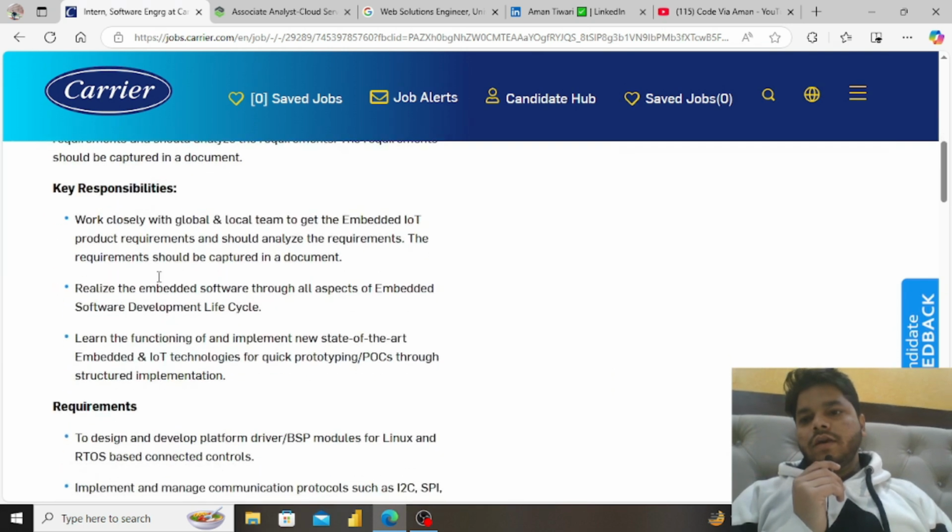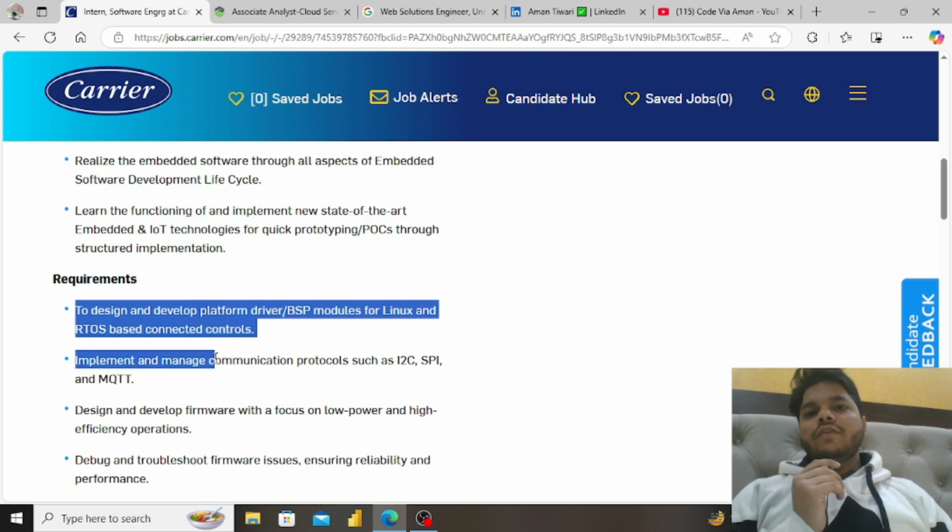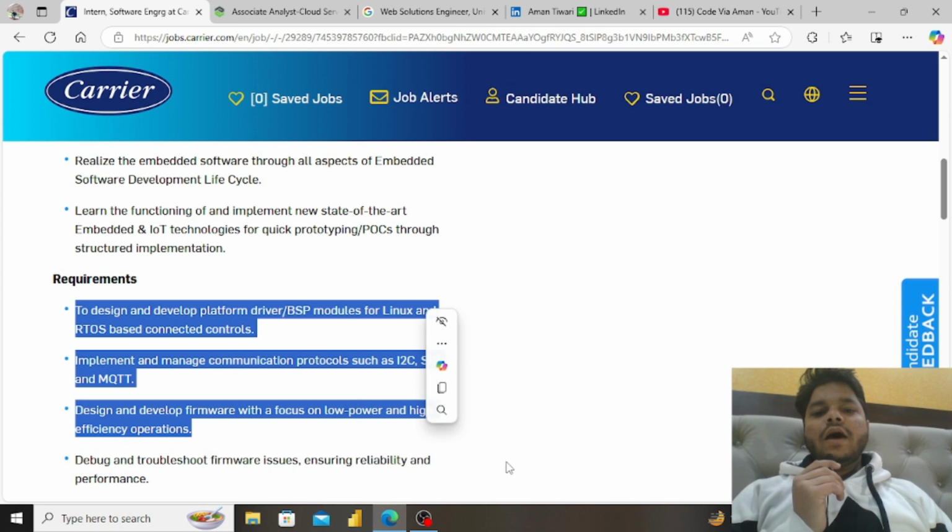So you can read here, work closely with global and local teams to get the embedded IoT. The full form of IoT is Internet of Things. Product requirements, and should analyze the requirements. The requirements should be captured in a document. So read it carefully, and here it is mentioned software development life cycle. Then here are the requirements. So read all the information carefully, then apply for this job.